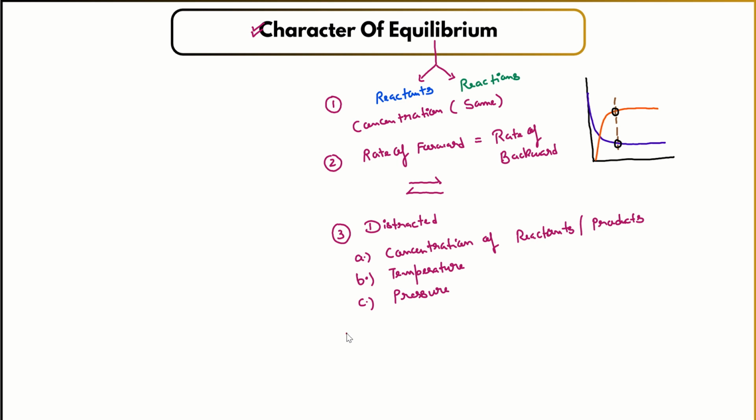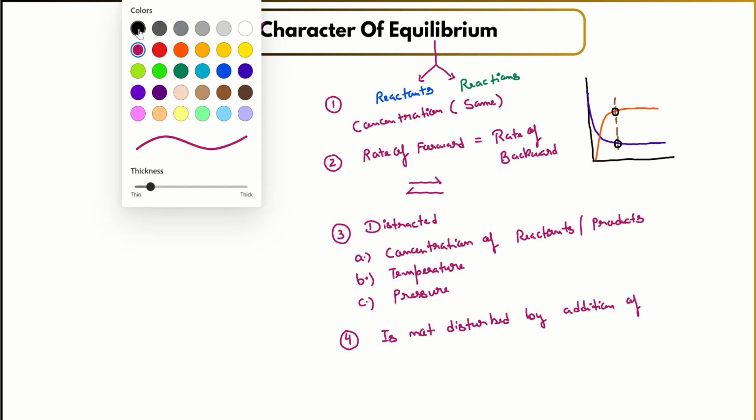Now one thing that has to be noted here under the character of equilibrium is that equilibrium is not at all disturbed. This is important, guys. Equilibrium is not at all disturbed by the addition of a catalyst.